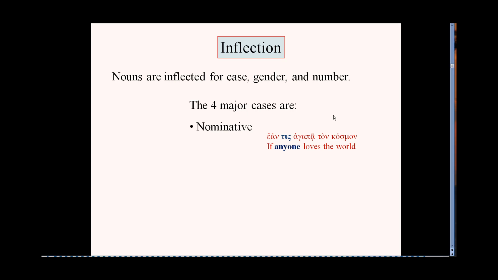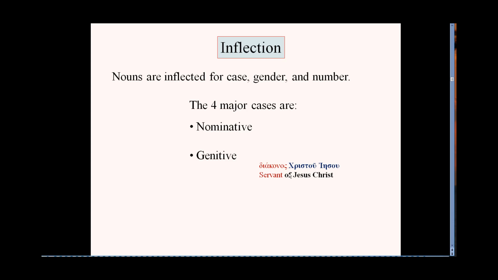The next case we're interested in is the genitive case. The genitive modifies a noun. The genitive can be a noun itself, but it normally is in conjunction with another noun which it modifies. So here's an example. Diakonos Christou Iesu. So here we have Christou Iesu, our genitive. So the word diakonos is servant. That's a nominative, but that's not as important here. This is the word servant that is being modified by the genitive phrase Christou Iesu.